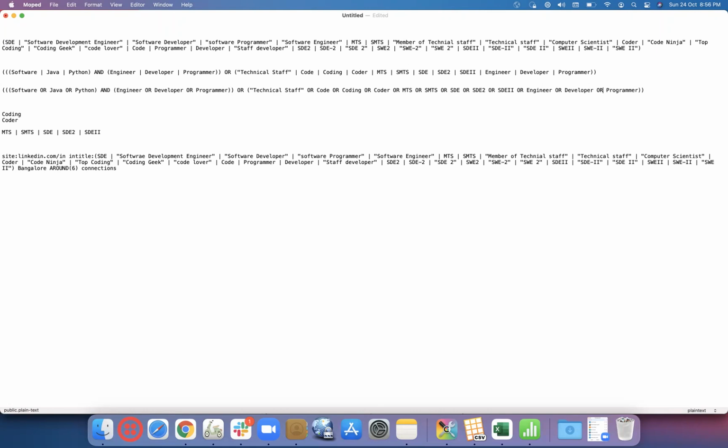And I would like to share some of the searches from the past, which I used while using Boolean brackets. So this is the search: software or Java or Python, and engineer or developer or programmer, overall to make one bigger search. Instead of writing so many, we have just written this much: technical staff or code or coding or coder or MTS or SMTS or SD or SD2 or engineer or developer or programmer, starting with 3 brackets and closing with 2 brackets. Let's take this. Okay, let's try first in Google itself, then we'll go to LinkedIn Recruiter.